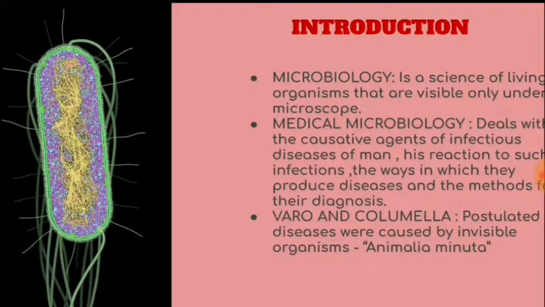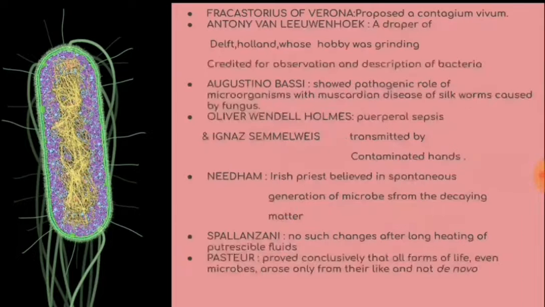Two scientists named Varro and Columella postulated that the diseases which are caused by invisible microbes are called Animalia minuta. Before the term microbe came into use, it was called Animalia minuta by Varro and Columella. So, what is Animalia minuta? It is an invisible organism which causes disease in the human body or any other animal. Now, moving on, we have some more scientists who have contributed to the field of microbiology.